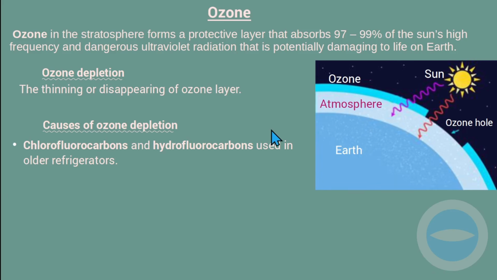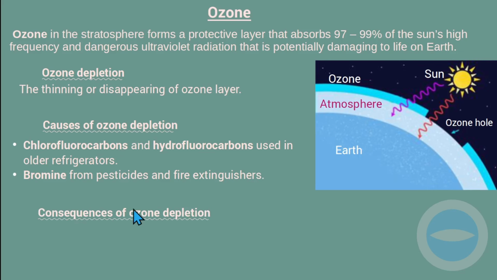Now they are no longer used, and other chemicals are used instead. These are very dangerous chemicals that destroy the ozone layer. Another is bromine from pesticides and fire extinguishers. The bromine found in fire extinguishers also causes ozone depletion. These are chemicals that need to be avoided at all costs.